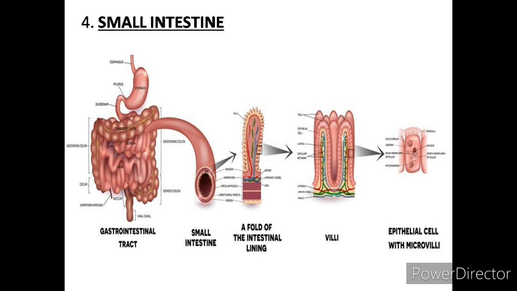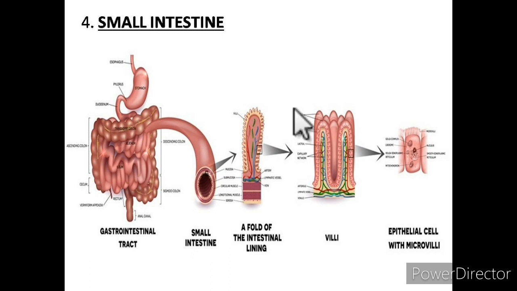Bile juice does not contain any digestive enzymes, but it helps in the digestion of fats by emulsifying them. Emulsification means breaking down fat into simpler, smaller droplets, to provide a larger surface area for the enzymes to act.